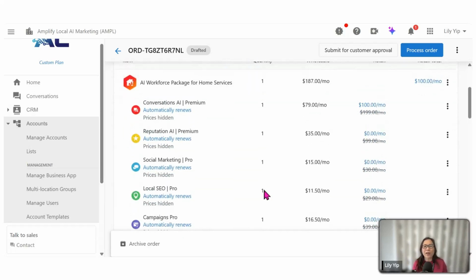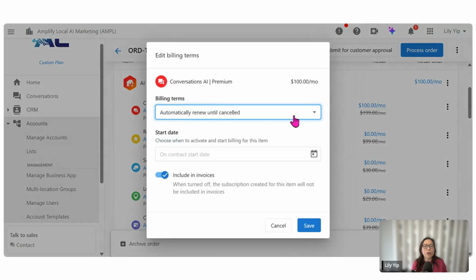Now, the last thing I want to highlight to you, if you do see any hyperlink here that says automatically renew, it gives you an option to basically bill them automatically until you cancel the product. Else, if any of your clients would tell you, hey, I just want 6 months for this particular product, just charge me for 6 months. So an easy way for you, through the system, to set a 6 month order period,